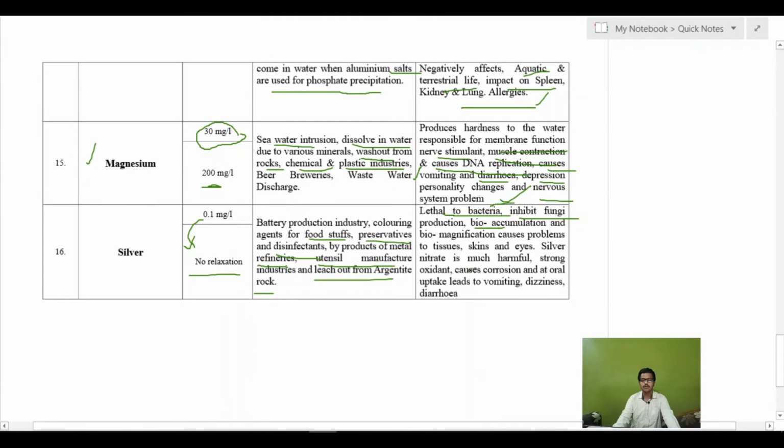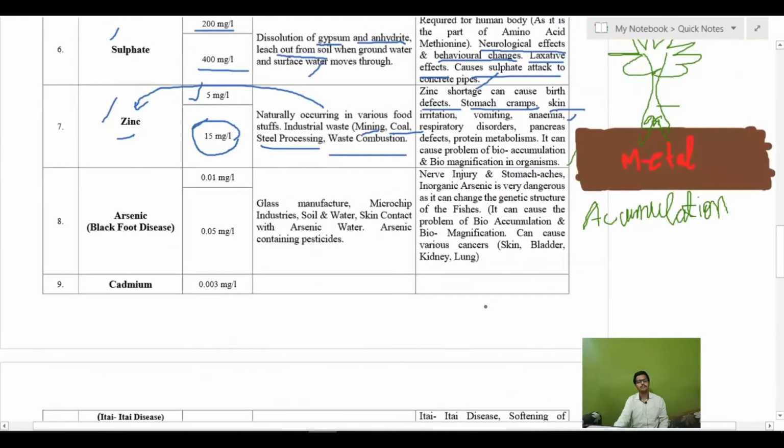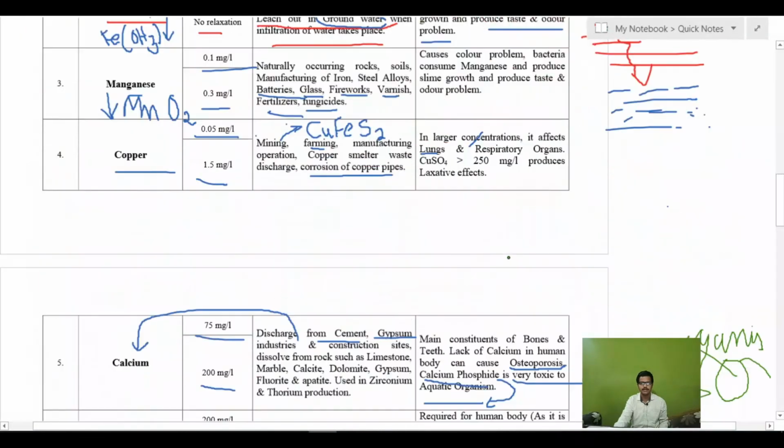It also causes skin and eye problems. Silver nitrate, AgNO3, is much more harmful. It is a strong oxidant that causes corrosion, and on oral uptake it can cause vomiting, dizziness and diarrhea. So we have discussed all the non-toxic metals like sodium, iron, manganese, sulfate, calcium, zinc, aluminium, magnesium, copper and silver.